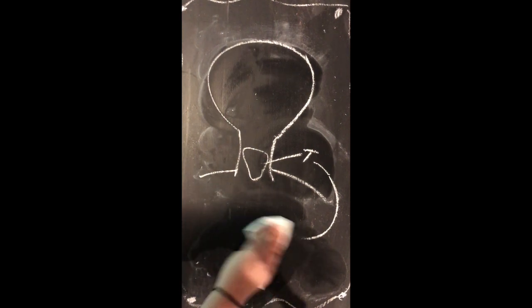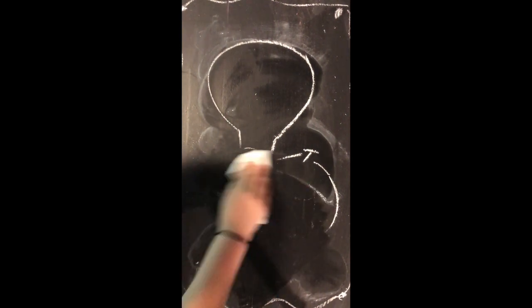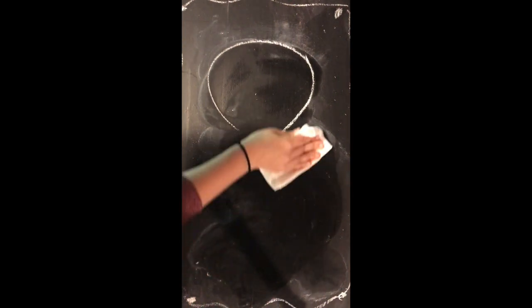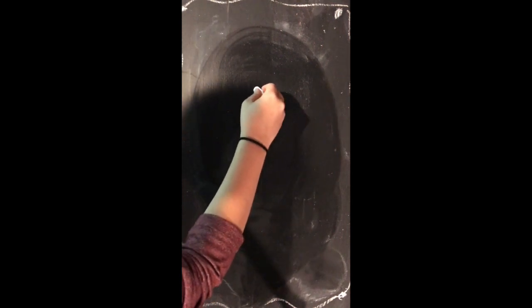TSH stimulates the secretion of thyroid hormone, and when the blood level of thyroid hormone rises, the hypothalamus stops secreting TRH, and the decline in this hormone causes a slowdown in the secretion of TSH by the anterior pituitary. In humans, a diet deficient in iodine can cause thyroid hormone deficiency, or hypothyroidism. Ongoing stimulation of the thyroid can cause goiter, which is an enlarged thyroid.